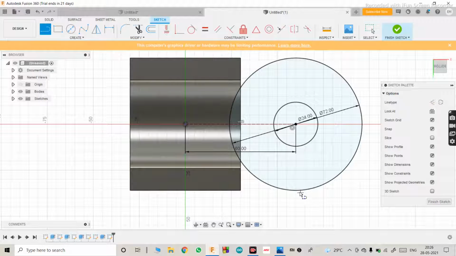Then we'll use line. Construction, make it 50.